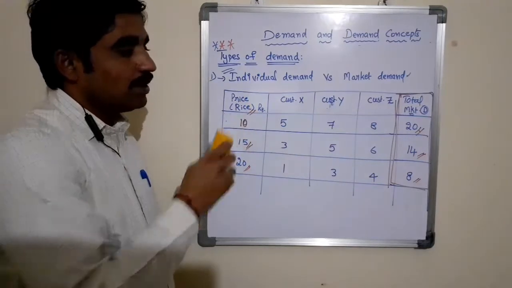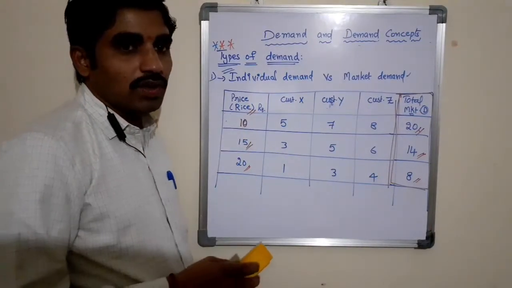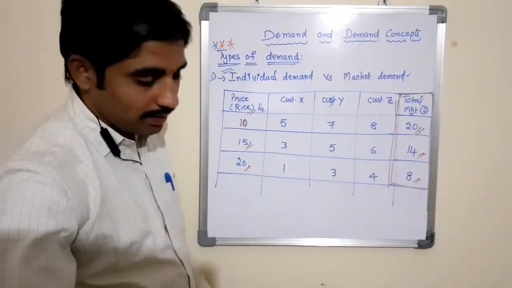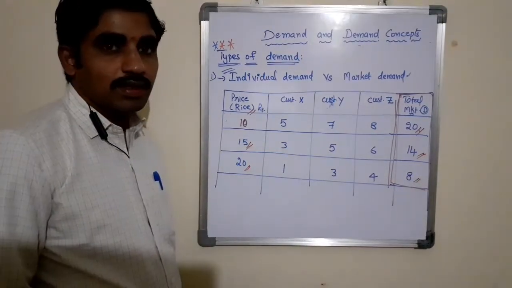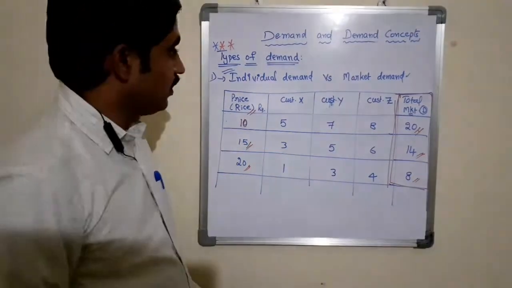Based on this demand schedule, you can also draw a graph in order to explain the individual demand curve and the market demand curve.